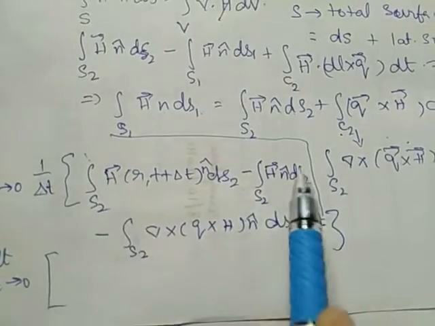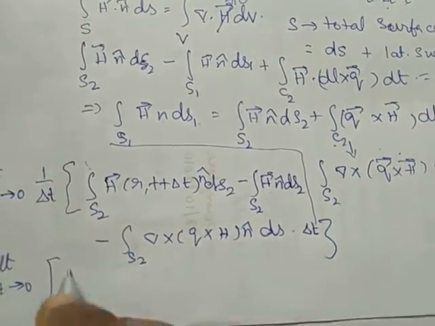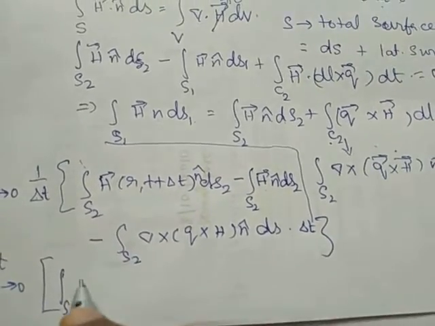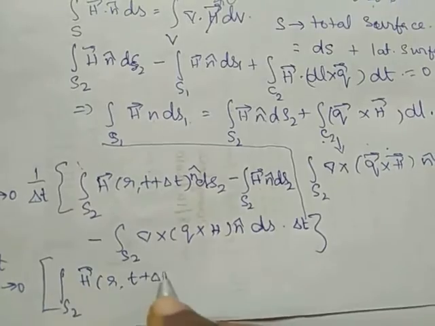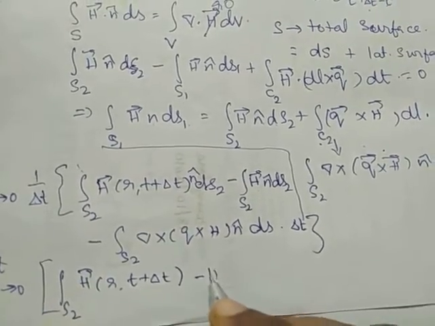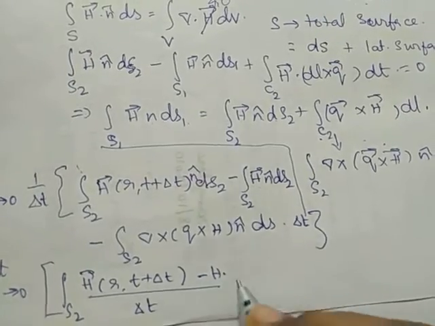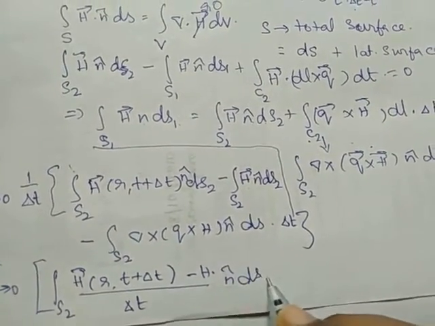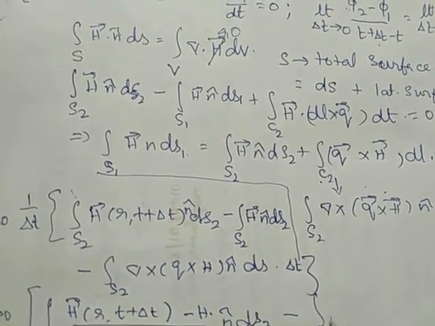Group this term and this term. We will get integration over S2 of [H(r, t plus delta t) minus H] by delta t into n cap dS2, minus this term which remains as it is.